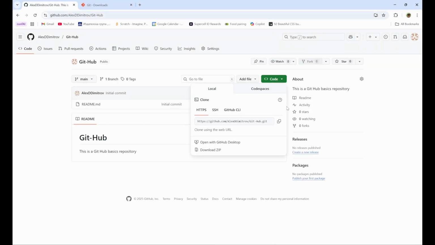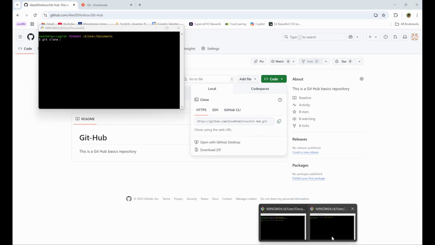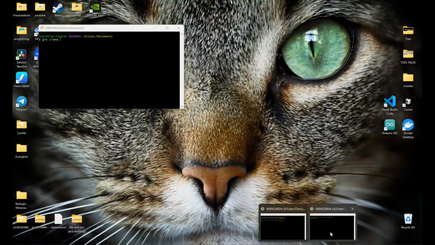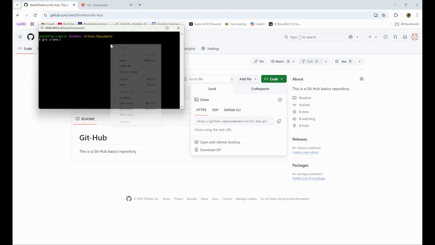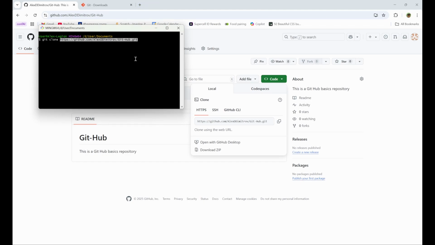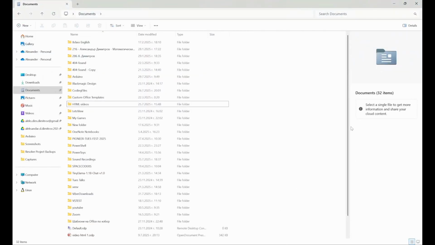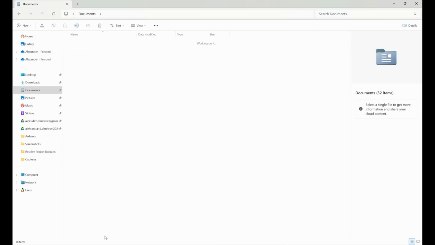To do this, we copy from Code, Local, HTTP, copy this, go to here, and right click, paste, because Control V and Control C do not work, and we have done it. Now if we open the folder, we should see that at the bottom there is a GitHub folder. We open this.